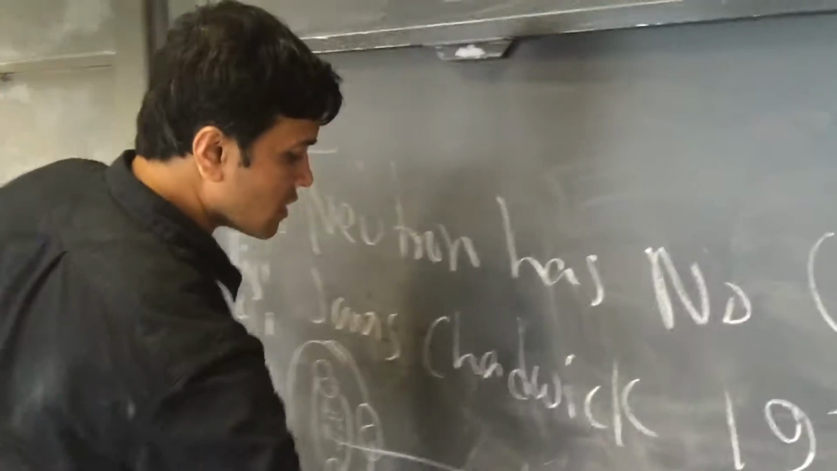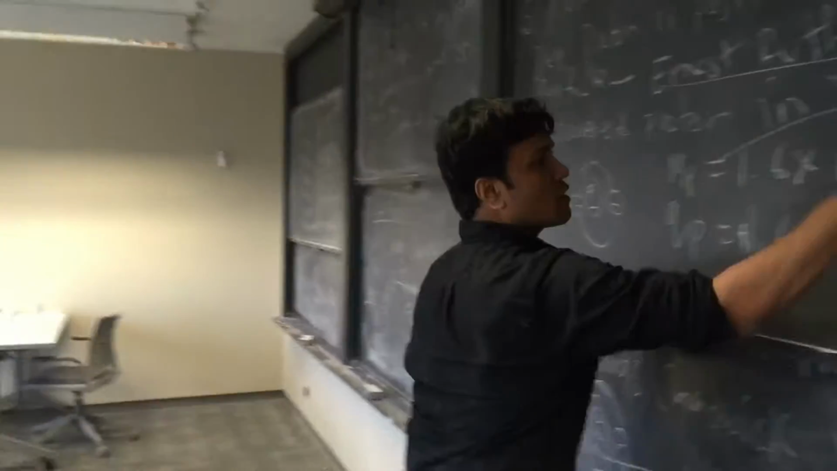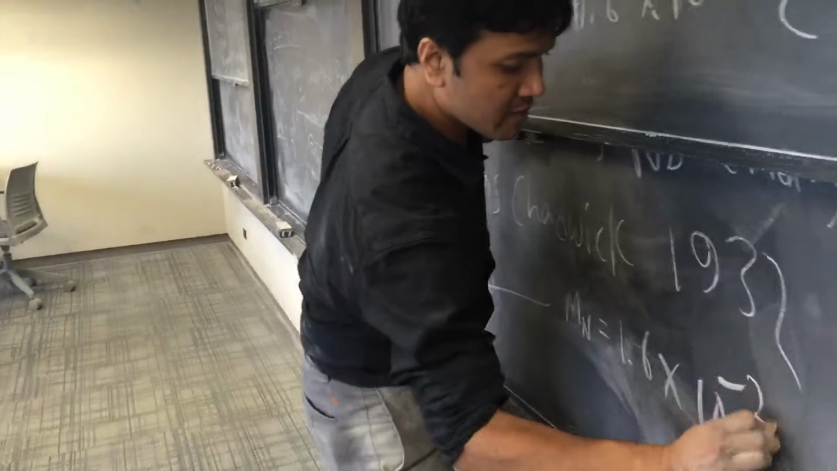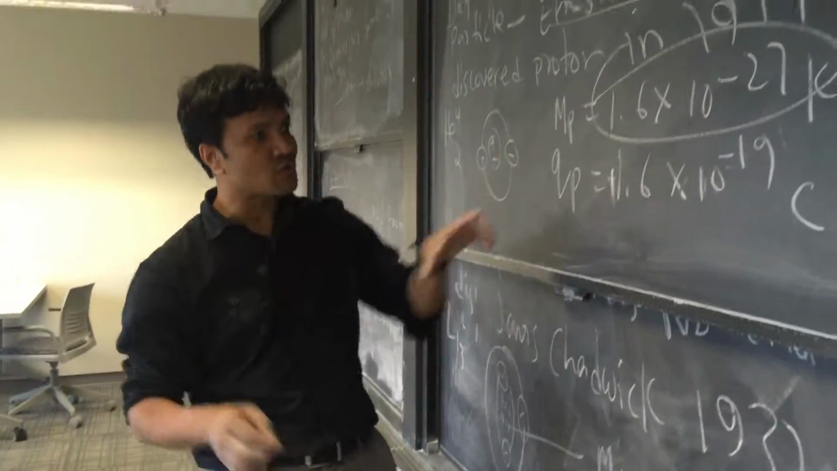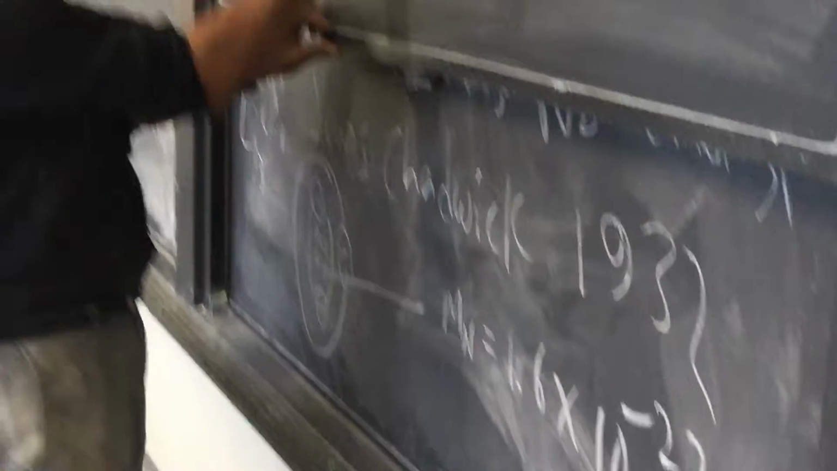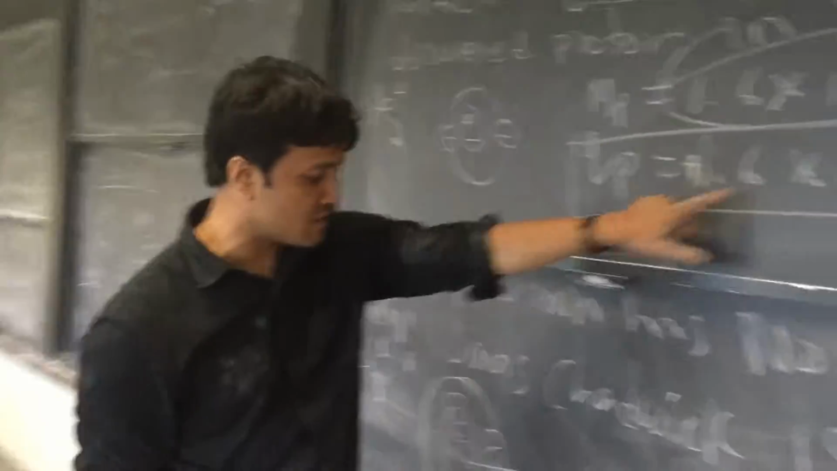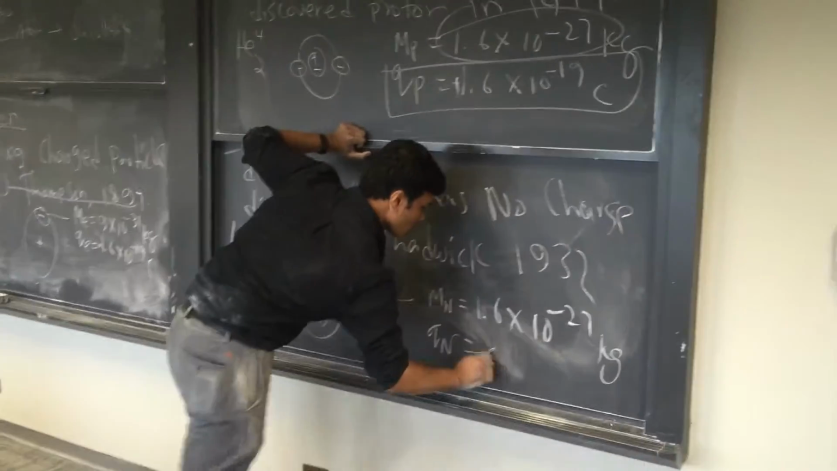The mass of a neutron is just like the mass of a proton, 1.6 times 10 raised to negative 27 kilogram. Why are the mass of neutron and mass of proton the same? Because they live in the same house called the nucleus. And what is the charge of a neutron? The charge of a proton is this, but the charge of a neutron is 0 coulomb.